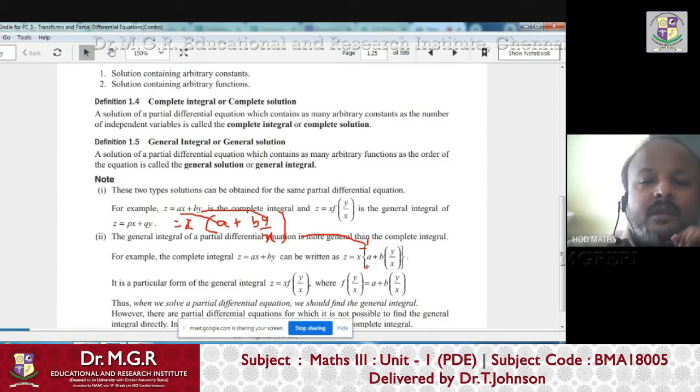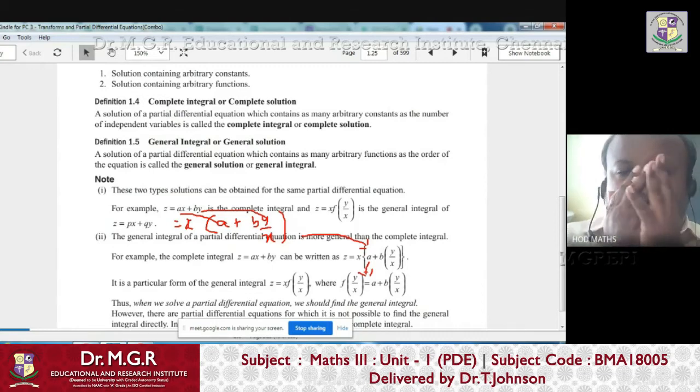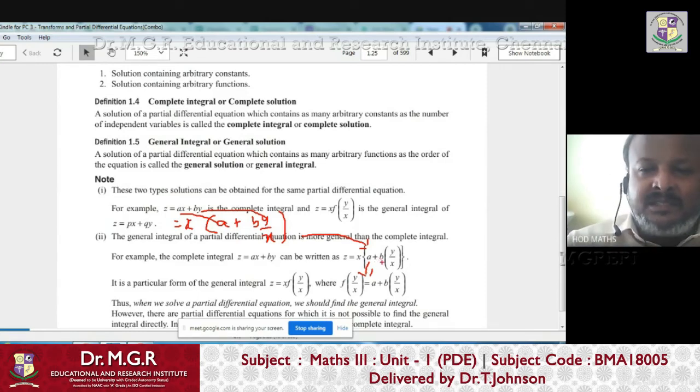Now, listen carefully. A plus b y by x can be written as some function of y by x. A plus b of y by x can be written as some function of y by x. If you write like this, then in place of x you can put x, and in place of a plus b y by x you can write some function of y by x.